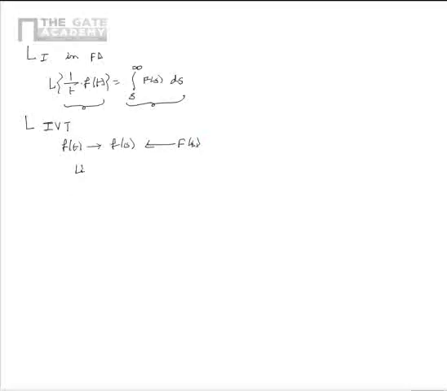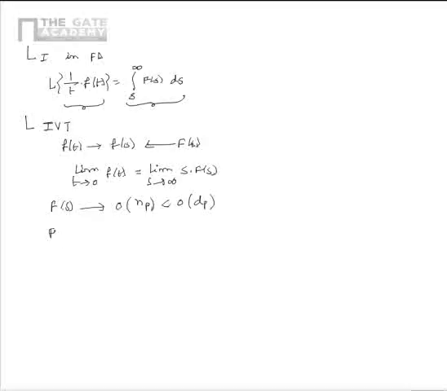So the initial value theorem is given as limit t tends to 0 f of t is equal to limit s tends to infinity s into F of s. Please note that this theorem applies to only those rational function F of s where the order of the numerator polynomial is less than the order of the denominator polynomial.